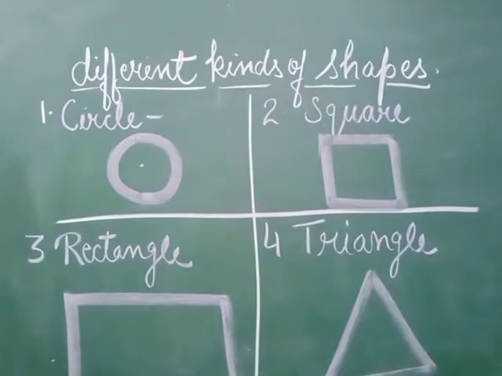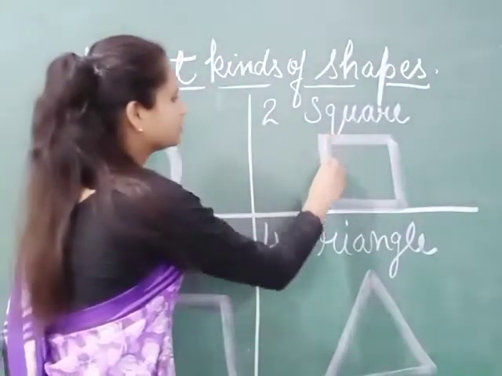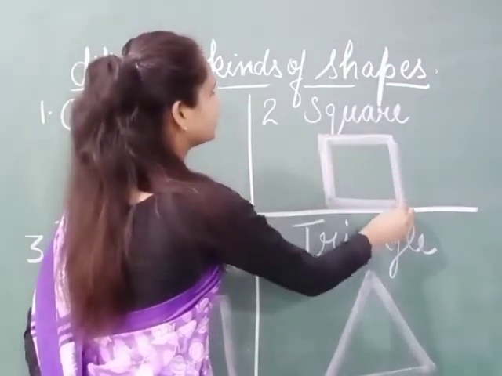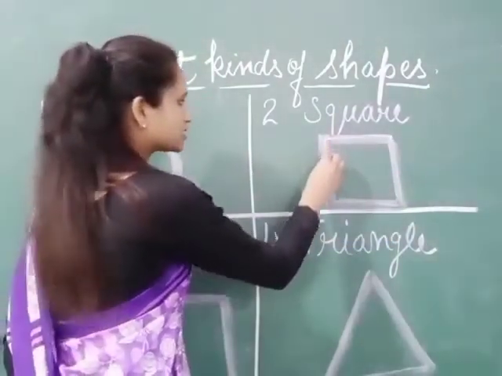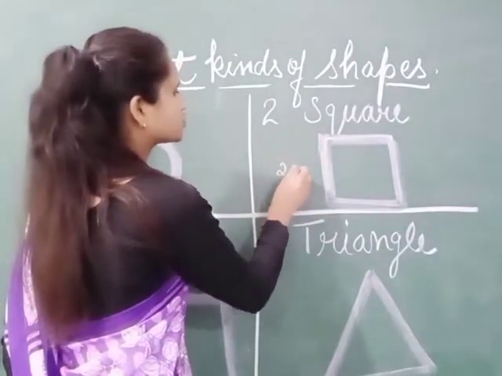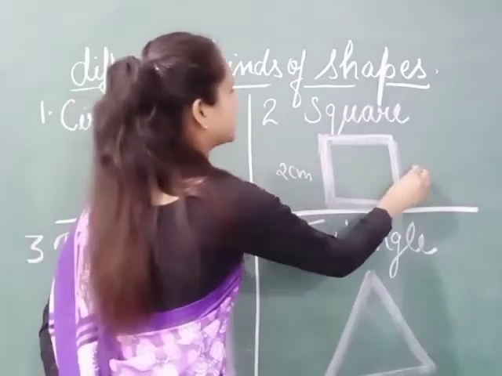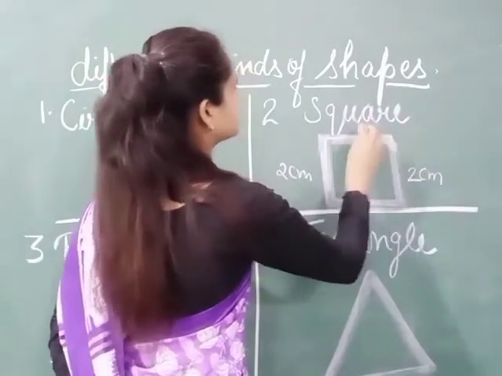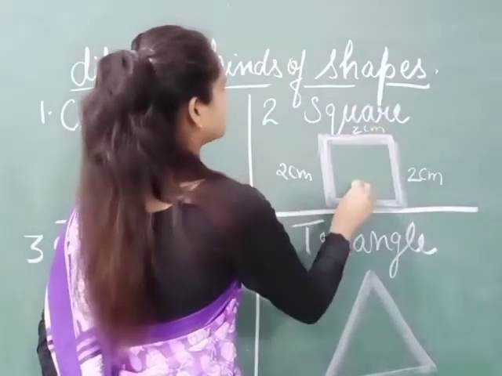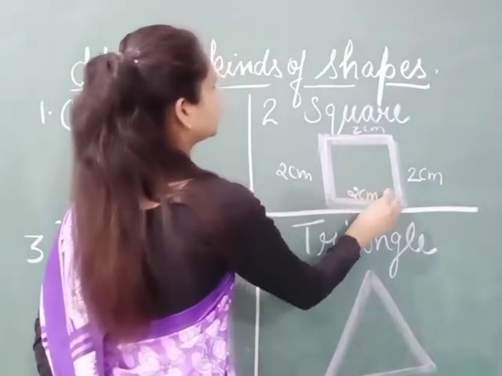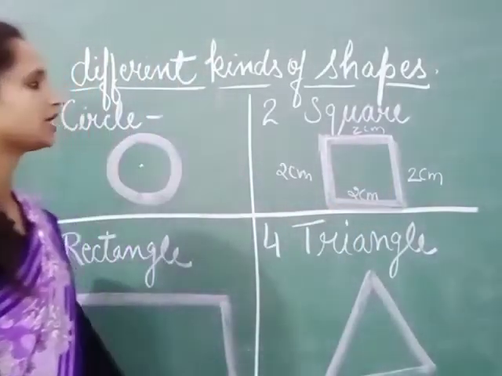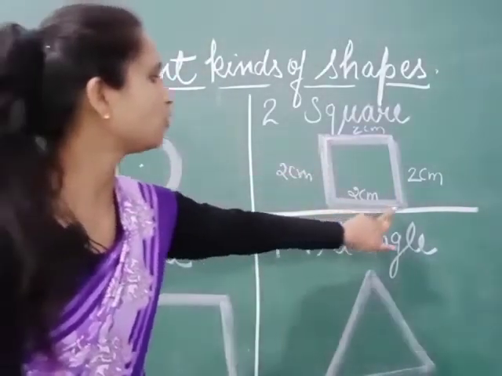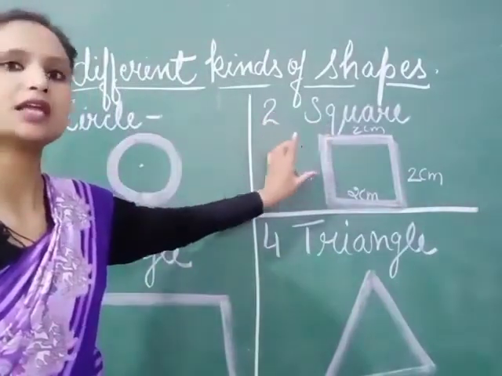Now what are the properties of a square? A square has all the four sides equal. If this side is 2 centimeter, this side will also be 2 centimeter, this will also be of 2 centimeter, this will also be of 2 centimeter. So a square has all the four sides equal.